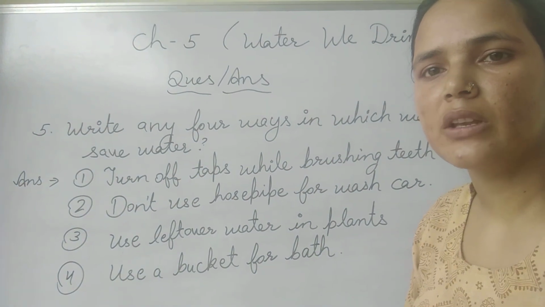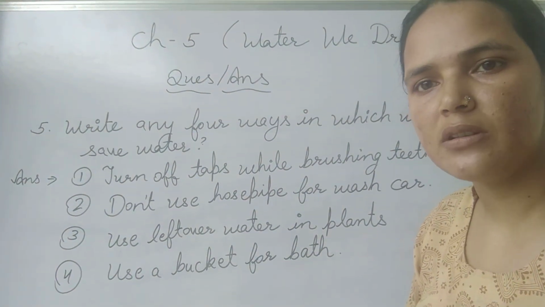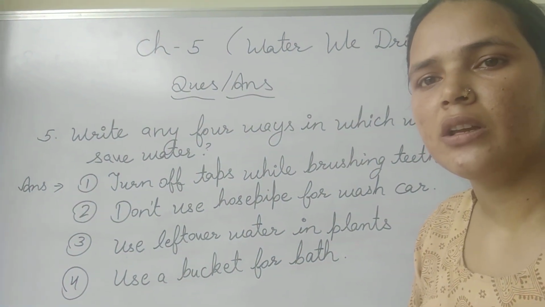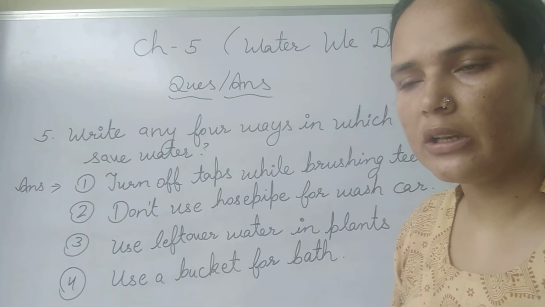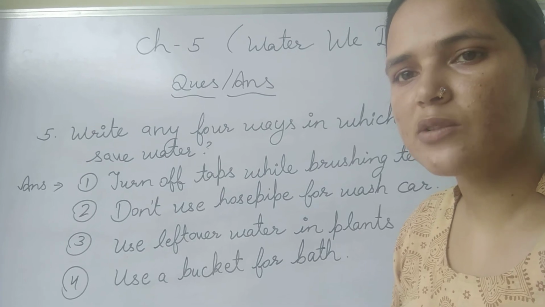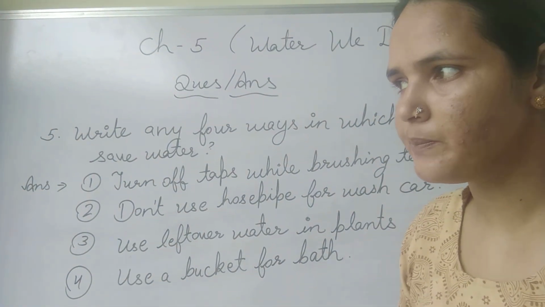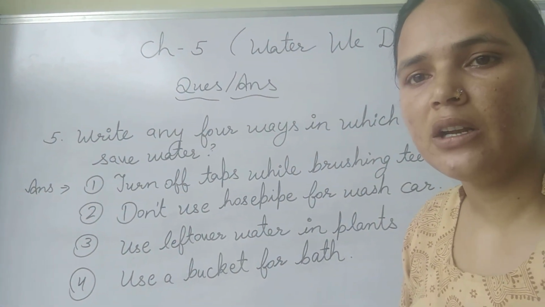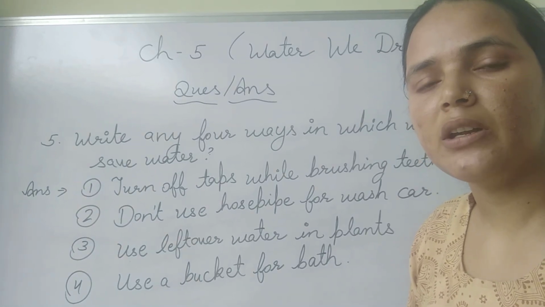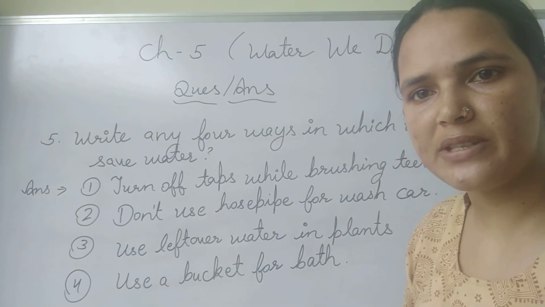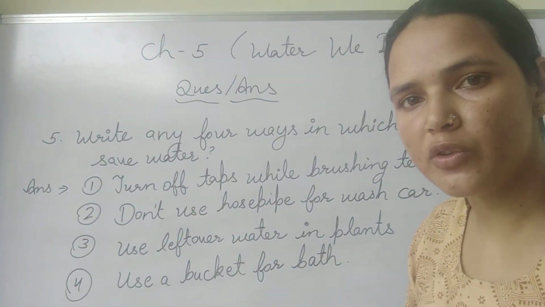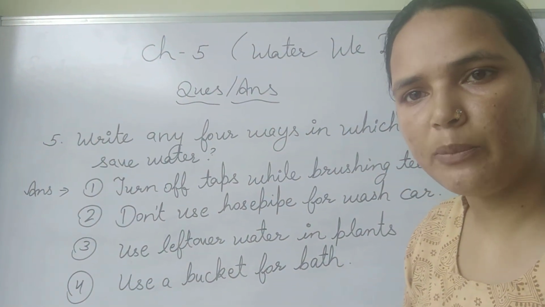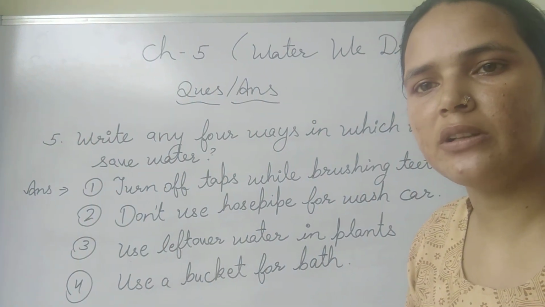After that, turn off the taps while brushing. Put the leftover water of your glass or water bottle in plants, trees, or your garden. Repair or check your leaking taps or water pipes, because leakage wastes water, and repair it as soon as possible.